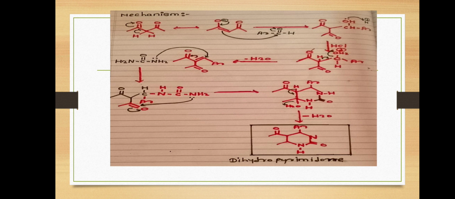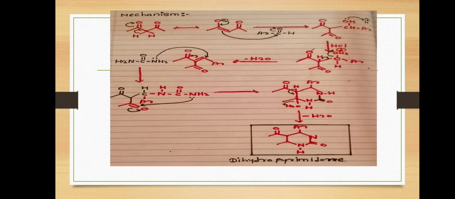Now, in the reaction mixture, there is urea. The amine group of urea attacks the carbon-carbon double bond. Then a carbon-nitrogen bond is formed. Again, the second amine group of urea attacks the carbonyl group of the dicarbonyl compound.